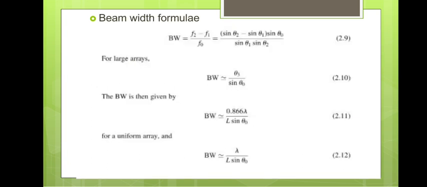And this is the beamwidth formula. The bandwidth is equivalent to (f2 minus f1) by f0, which is (sin theta 2 minus sin theta 1) into sin theta 0 by (sin theta 1 into sin theta 2). For large arrays, the beamwidth is equivalent to theta 3 by sin theta 0. So here beamwidth is equal to 0.866 lambda by L sin theta 0. So this is for the uniform array, lambda by L sin theta 0.